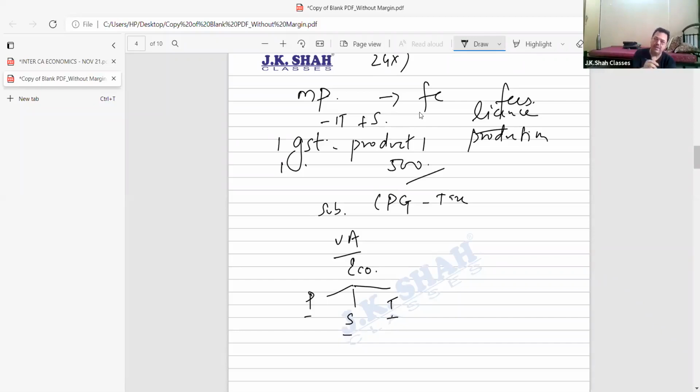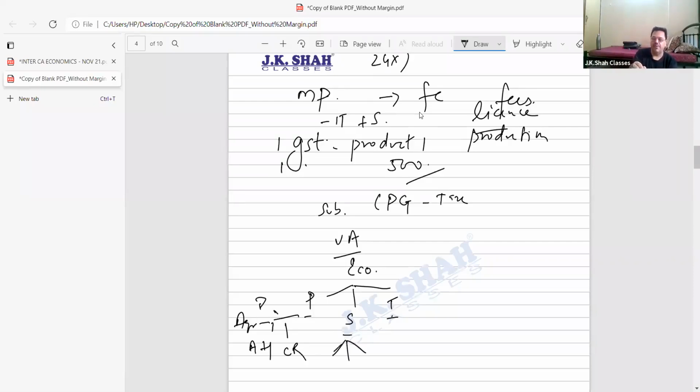Second, in the primary sector the most important activity is agriculture. Then the next thing you have is animal husbandry, then cattle rearing, and poultry farming.